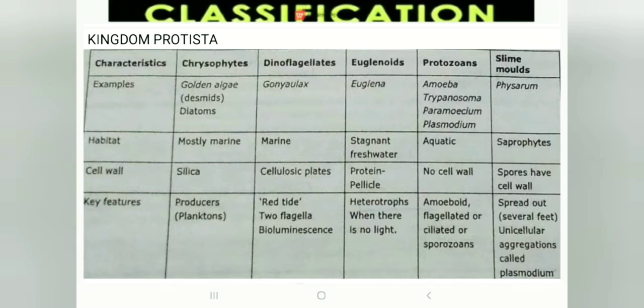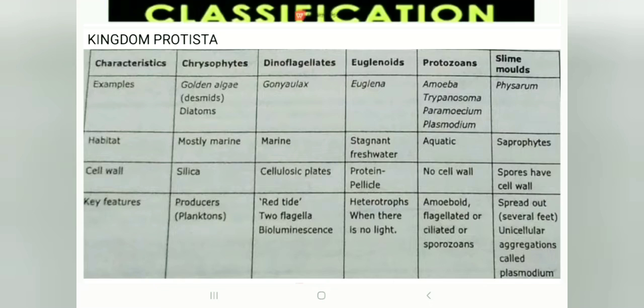Now coming to the cell wall. In chrysophytes, the cell wall is made up of silica. In dinoflagellates, from the last word, flagellates, you can remember plates. Just to remember, dinoflagellates have cellulosic plates as the cell wall. And in euglenoids, it's a protein cell wall called a pellicle. Protozoans do not have a cell wall, and slime molds have spores as their cell wall.